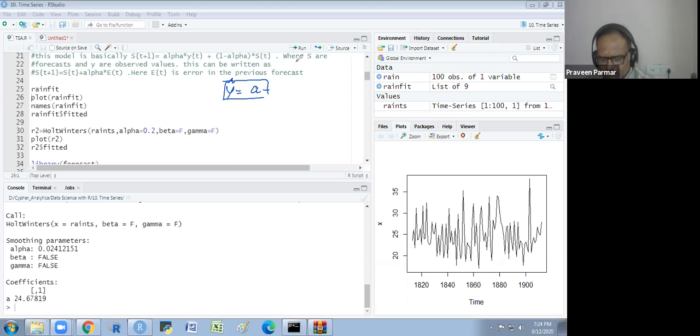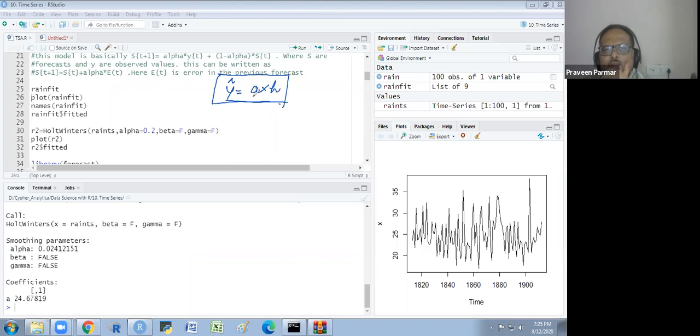I have calculated y plus h, which is equal to a into h. This should be a into h.